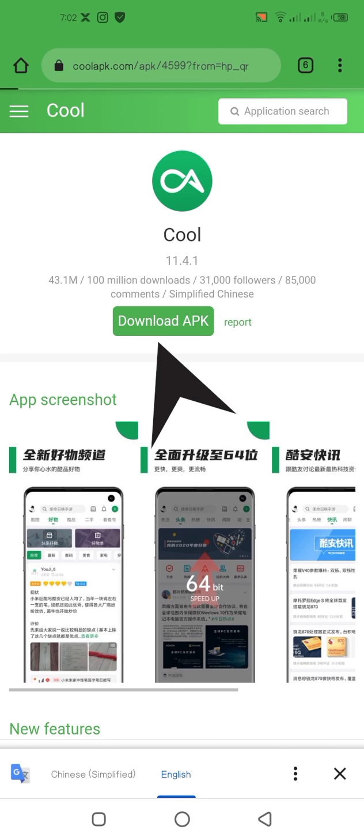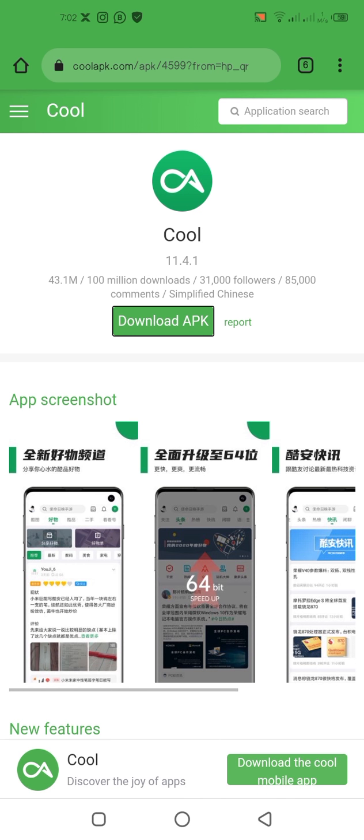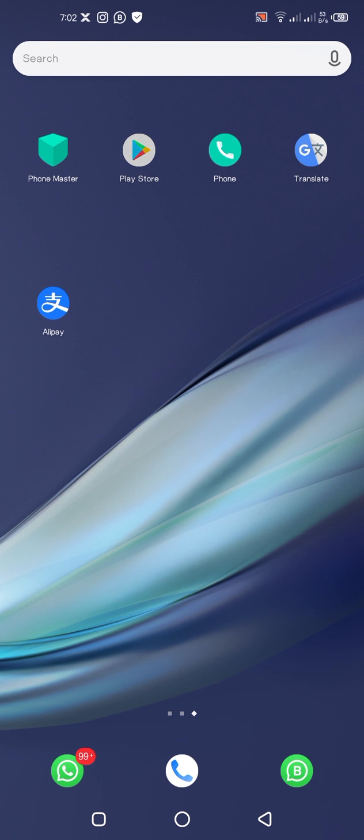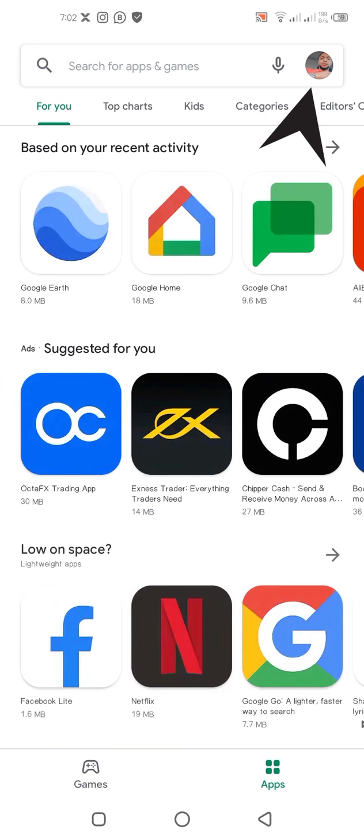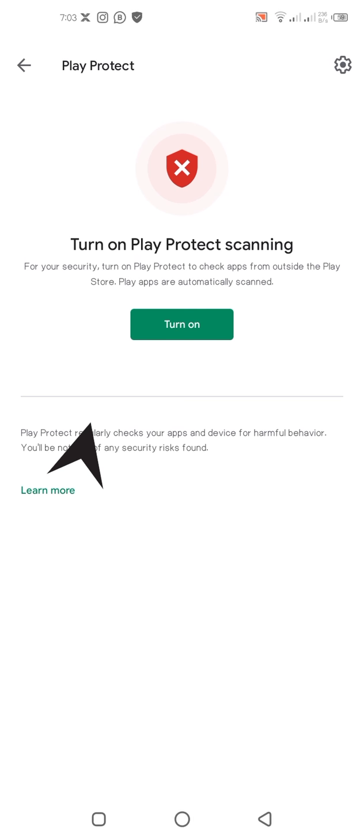You download it, but because I have already downloaded it, I'm not going to go through the process again. But before you install, there is something you need to do. You go to your Google Play Store, tap on your icon, and click on Play Protect.